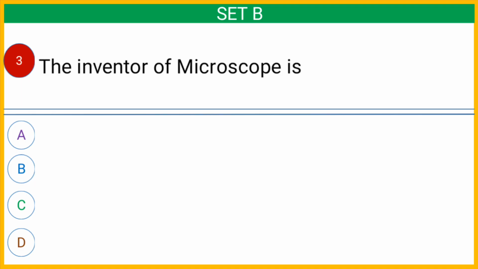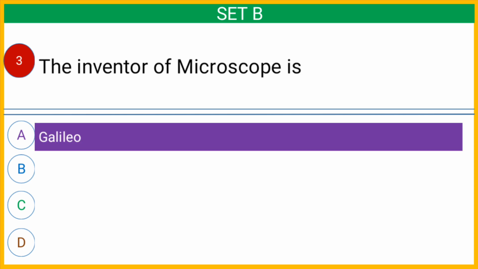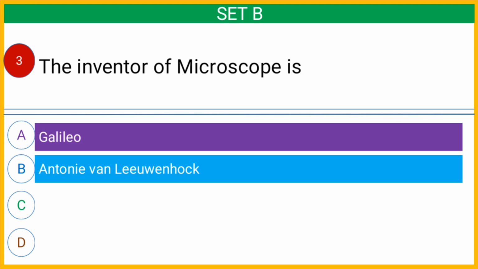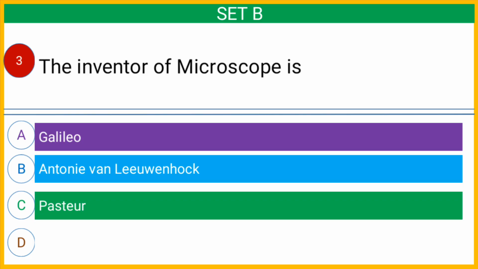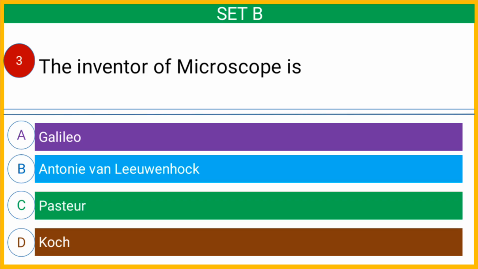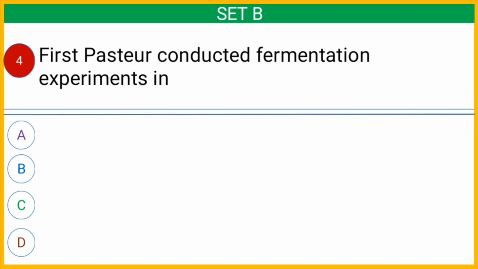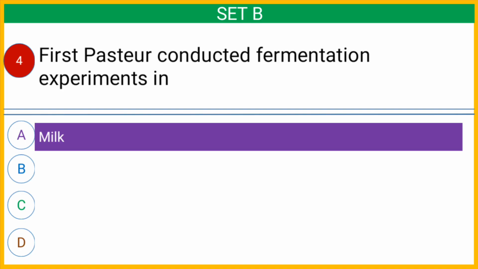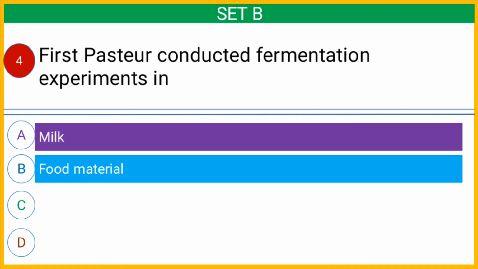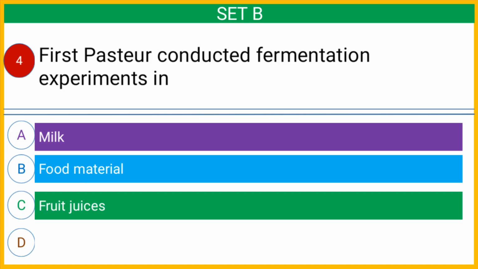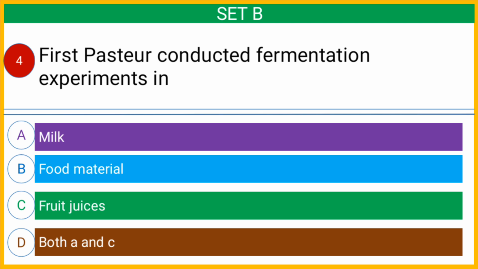Question number 3, the inventor of microscope is option A Galileo, option B Antony van Leeuwenhoek, option C Pasteur, or option D Koch. And the correct answer is option B Antony van Leeuwenhoek. Question number 4, first Pasteur conducted fermentation experiment in option A milk, option B food material, option C fruit juice, or option D both A and C. And the correct answer is option C fruit juice.